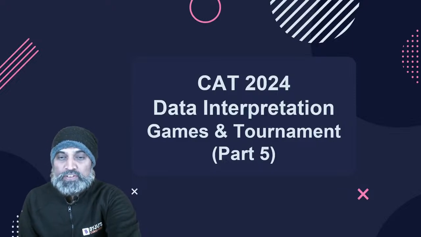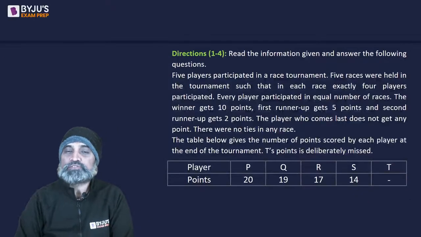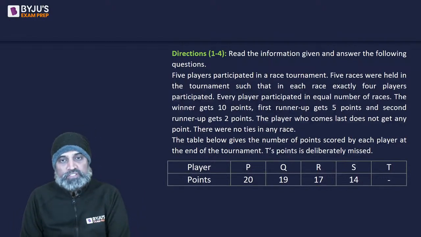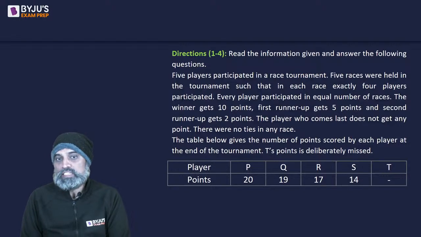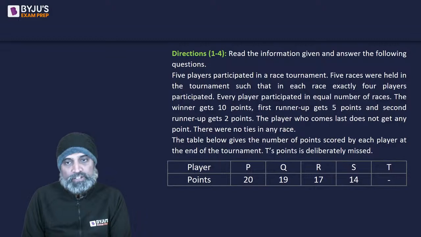So now, without wasting any time, let's begin with our first set, the set for the day. The question says, read the information given and answer the following questions. 5 players participated in a race tournament. 5 races were held in the tournament such that in each race, exactly 4 players participated. Every player participated in equal number of races. The winner gets 10 points, first runner-up gets 5 points, and second runner-up gets 2 points. The player who comes last does not get any point. There were no ties in any race. The table below gives the number of points scored by each player at the end of the tournament.